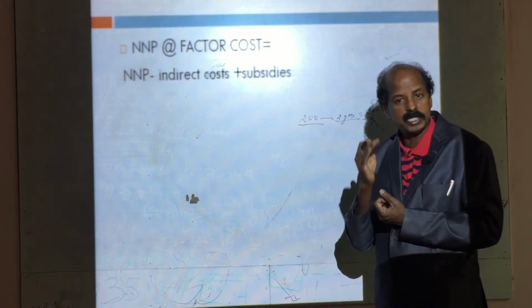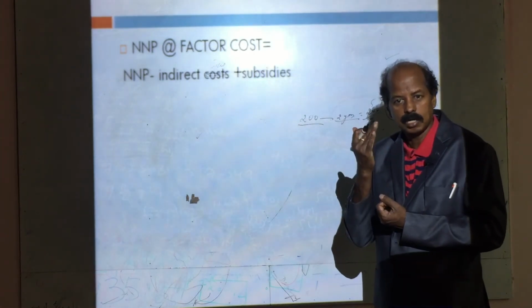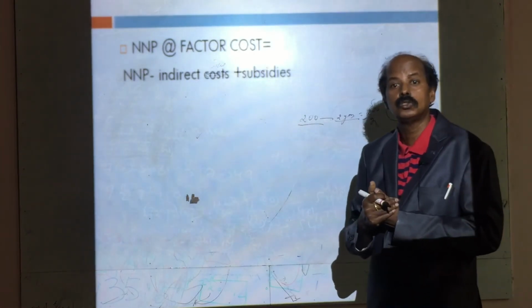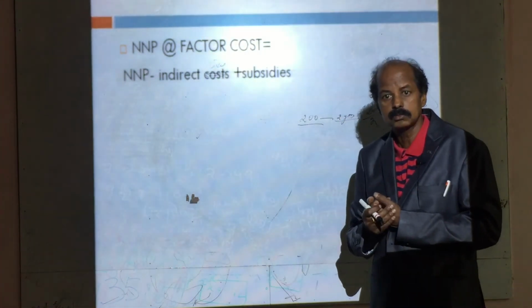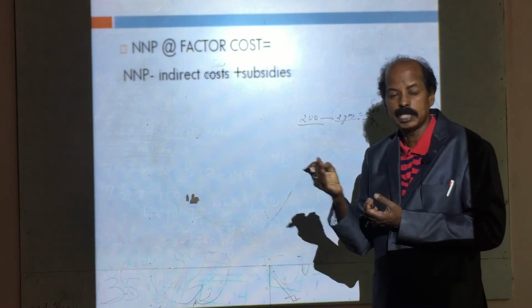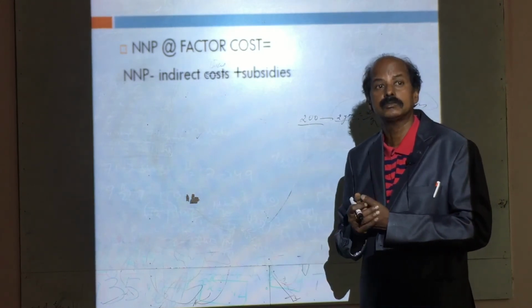Today, the central government and state governments are giving subsidies on various goods and services to the consumer, for example, LPG, rice, fertilizers.